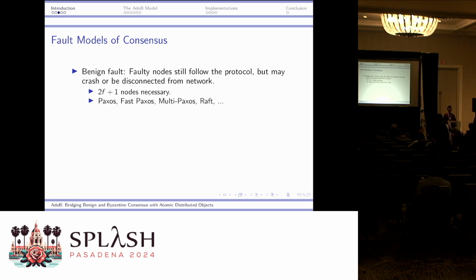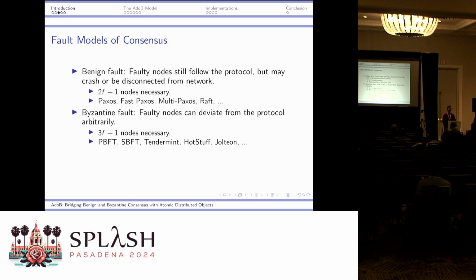Now, we also need to consider the fault models of consensus. And in this field, we typically divide between two different kinds of faults. The first one is called a benign fault, which basically says you crash and then you do nothing. You neither receive new messages nor send out new messages. And in this case, it's known that you need at least 2f+1 nodes, where f is the maximum number of faulty nodes, to ensure liveness.